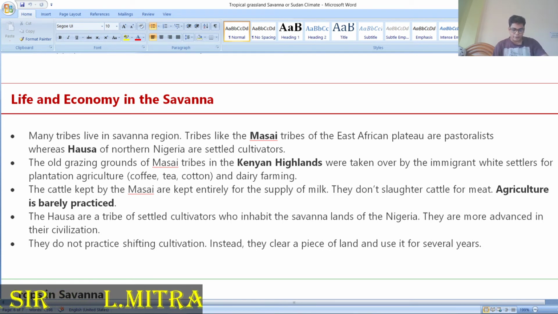Savanna in North Africa: there cattle rearing is done extensively. The animals include cows, sheep and goats. Sheep and goats are reared mainly for skin and wool. For that purpose, and we already discussed that these are the natural cattle countries.